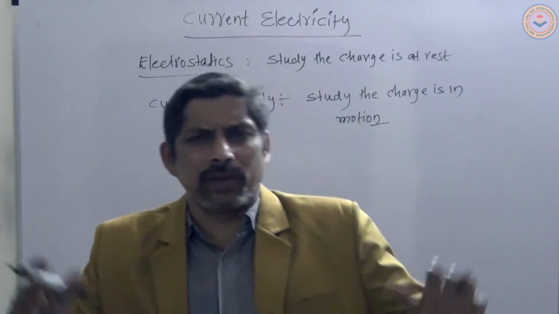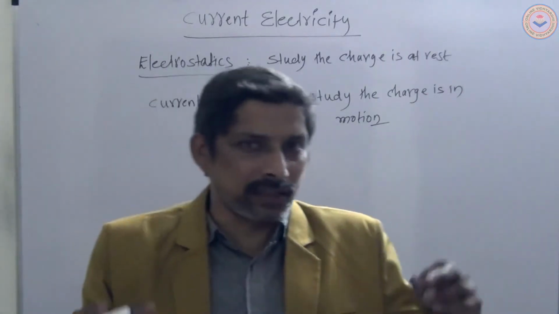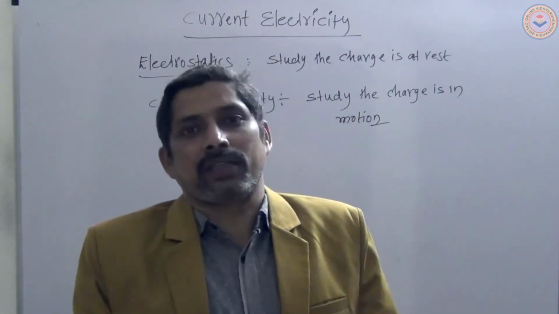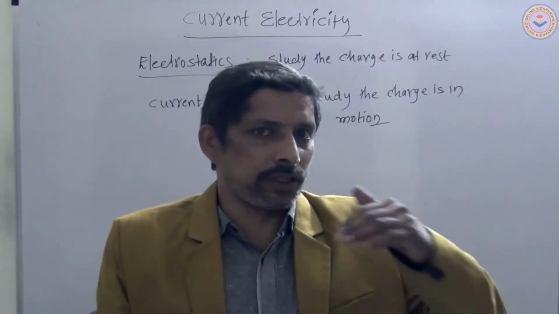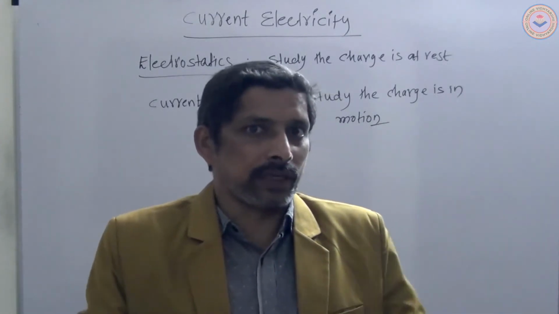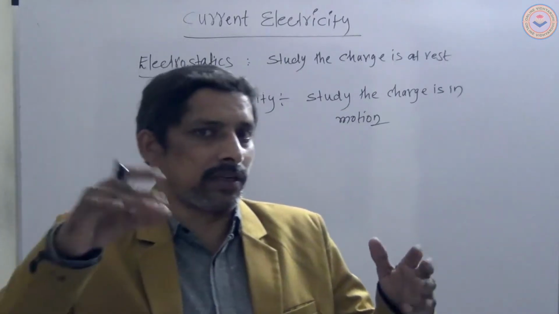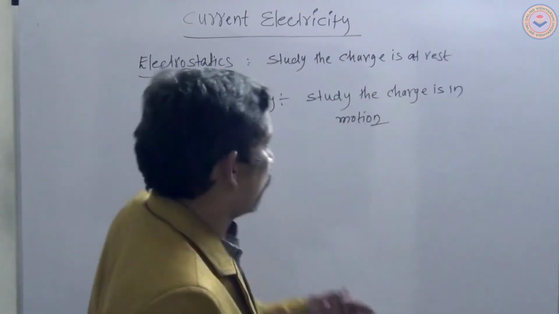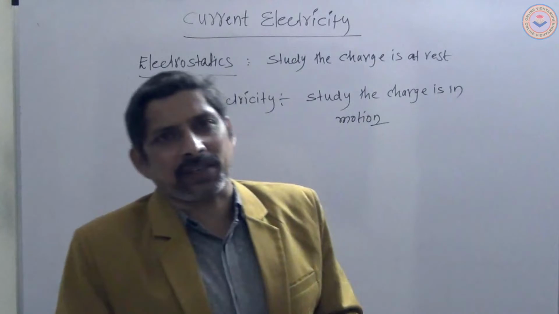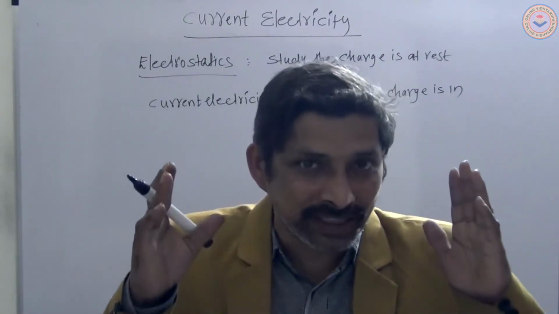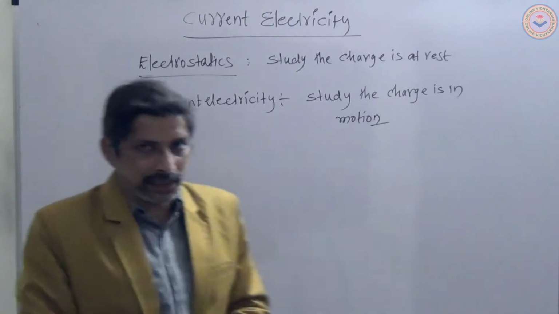Generally, we use the words current status and current affairs. Current is nothing but the present, the active. So here the charge is in motion, the charge is always active. We can discuss the moving charge and how it relates to other concepts in current electricity. In this chapter, the first topic we discuss is electric current.